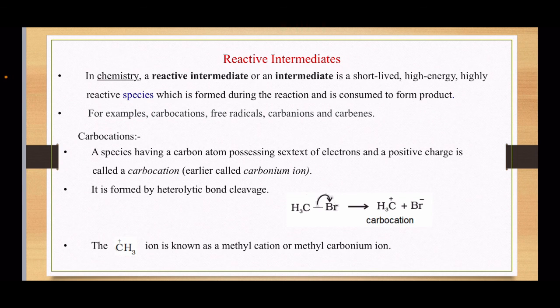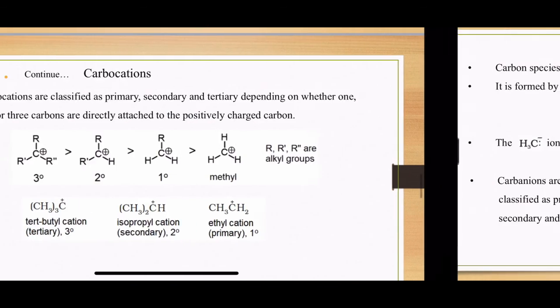Carbocation is a species having a carbon atom possessing a sextet of electrons, and a positive charge is called a carbocation. So the carbon bearing a positive charge is called the carbocation. Here CH3 with one positive charge is the carbonium ion or carbocation.